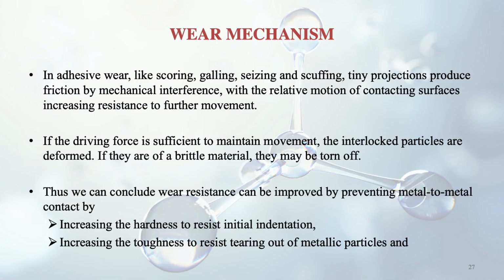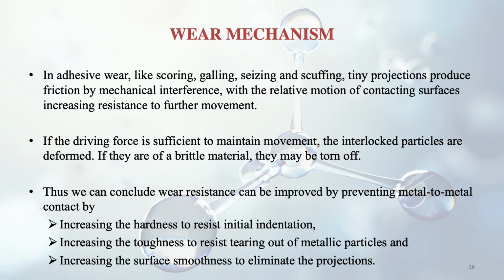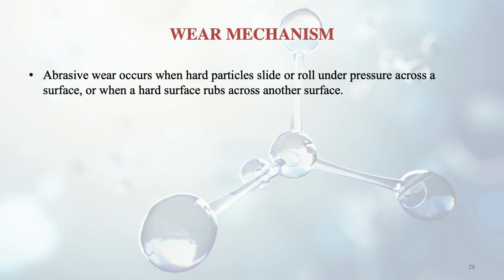Then second, increasing the toughness to resist tearing out of metallic particles. So if the inner portion is tougher, then even if the force is higher, it will resist it. It will not come out immediately. So the inner portion should be tougher. Then the third one is increasing the surface smoothness to eliminate the projections, which were causing the resistance to the motion. So for that we have to increase the surface smoothness.